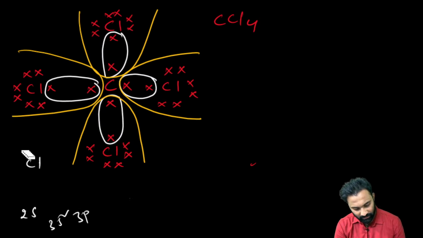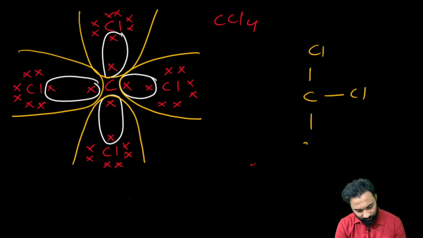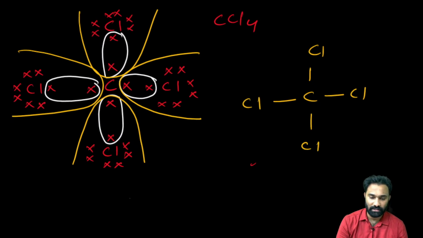In this manner, the carbon will form 4 covalent bonds to complete its octet. Now it is forming the 4 covalent bonds in this manner. Right? Now, next.